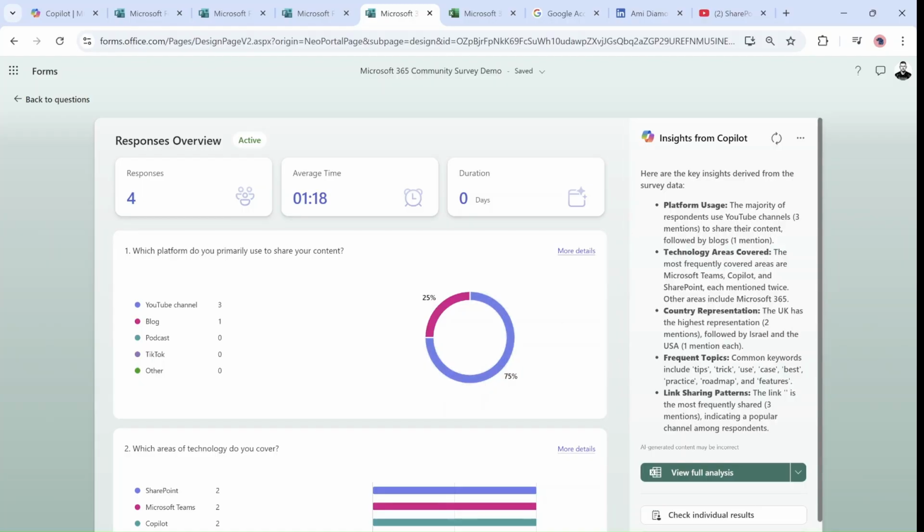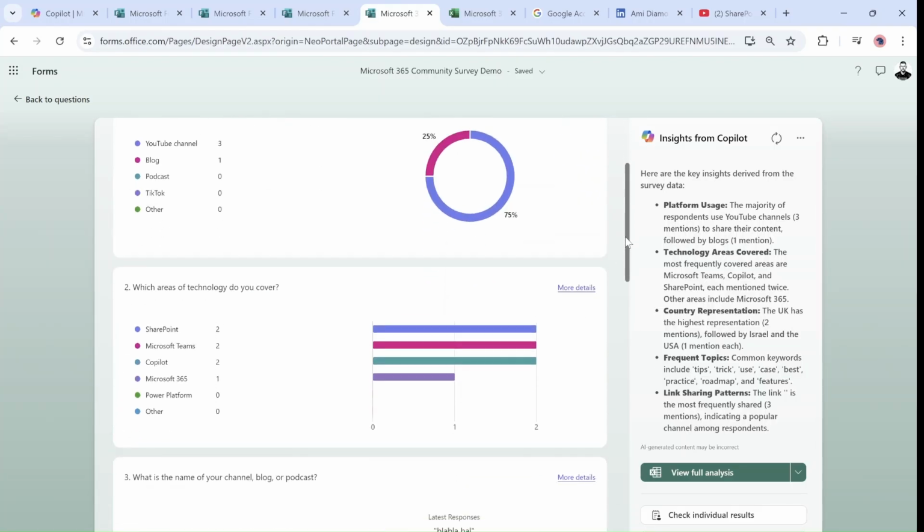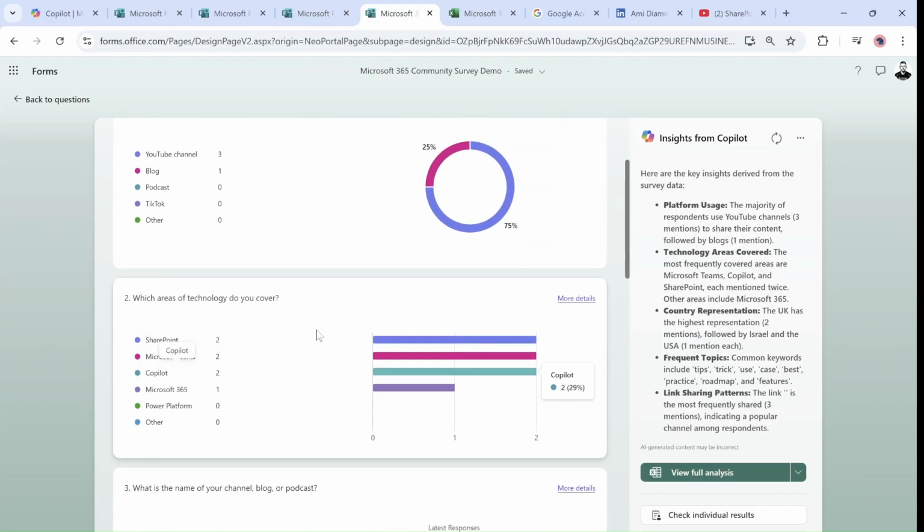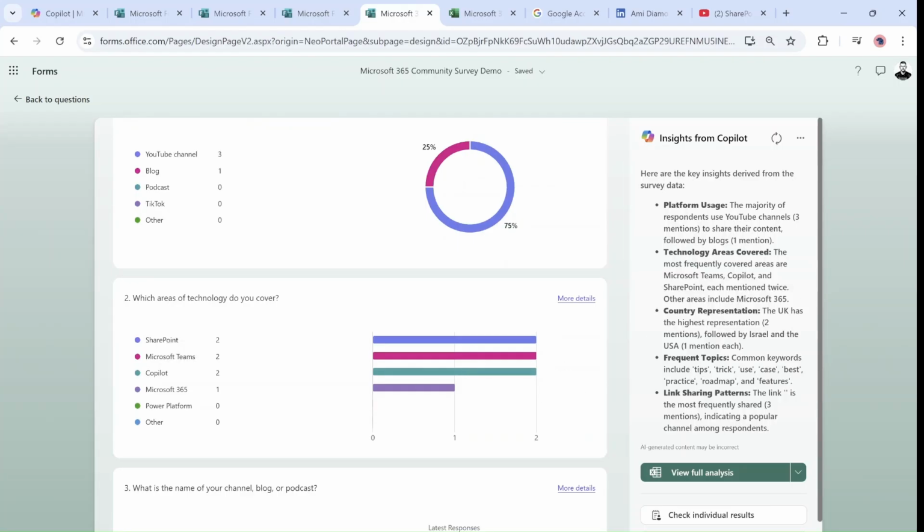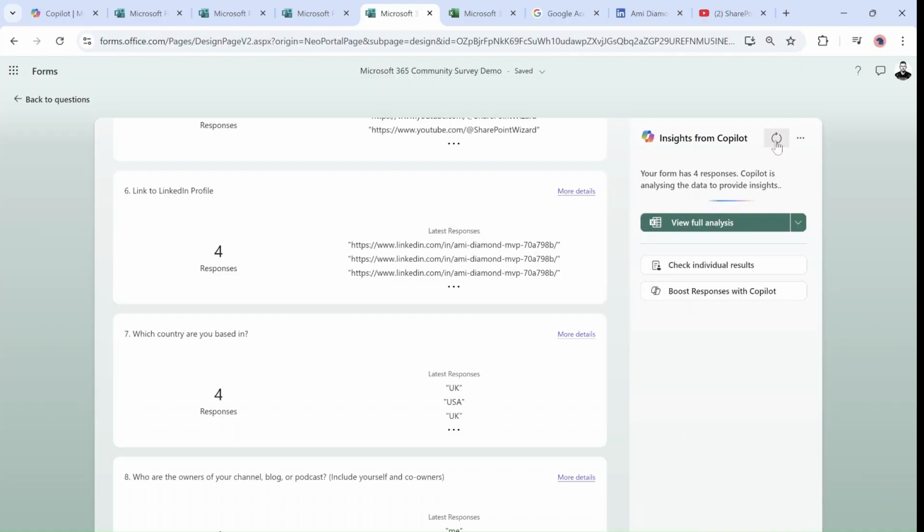LinkedIn profiles and ownership. There are 2 unique LinkedIn profiles and 3 distinct owners identified, indicating some collaboration. Content themes. The main topics include tips and tricks, use case, best practice, and roadmap and features, each mentioned once. These insights highlight the community's focus on specific technology areas, geographic diversity, and preferred platforms for content sharing, as well as thematic trends in the shared content.